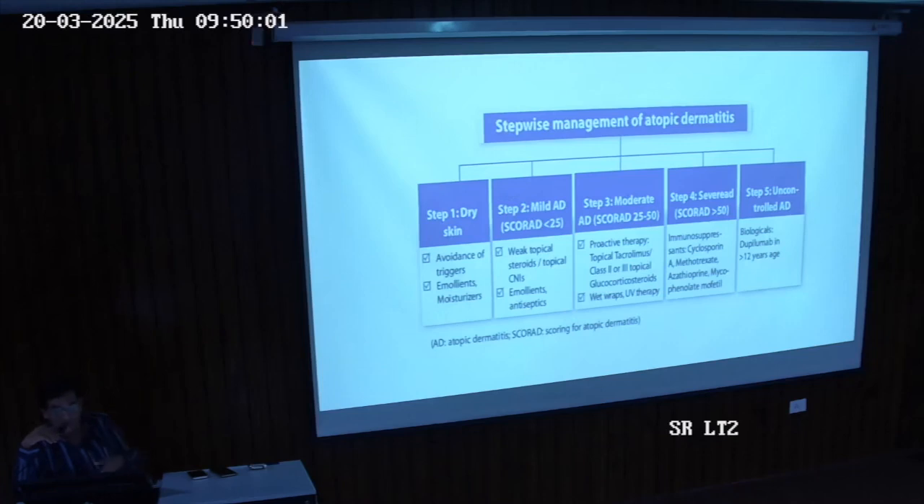Step 4, not responding to the first, second, third: immunosuppressive therapy, cyclosporine, methotrexate, mycophenolate mofetil. Not responding, go with the step up to biologics, dupilumab, and so on. So depending on the patient, you classify them into mild, moderate, or severe categories and start treatment accordingly. Don't jump onto higher newer modalities like biologics and immunosuppressants in mild cases. We classify them, start with the lower one, and if not responding, we step up the treatment accordingly.